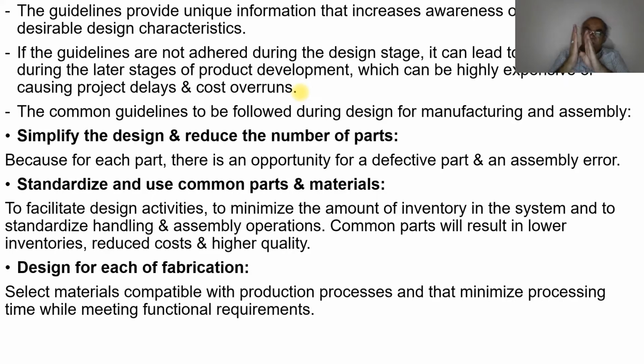If there is any slight deviation, then it may have a direct impact on the product development, which will become very expensive, causing project delays and overruns. That means an extra burden on the company. Now, the common guidelines to be followed during design for manufacturing and assembly. So what are the guidelines which we have to follow?